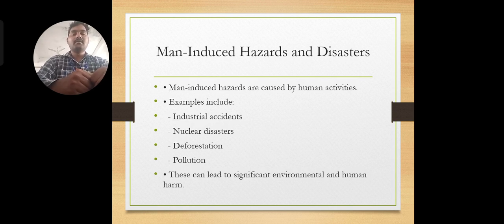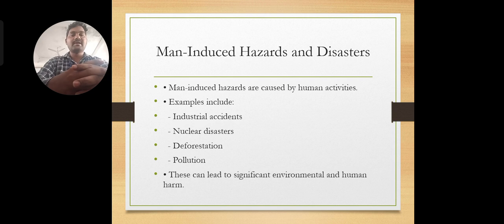Now, what is a man-induced hazard? Because of human-made activities, when a hazard or disaster takes place, we can call it a man-induced hazard or disaster. If you see, certain industrial accidents are an example of man-induced hazards and disasters.